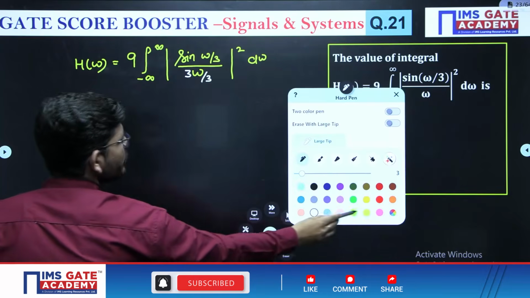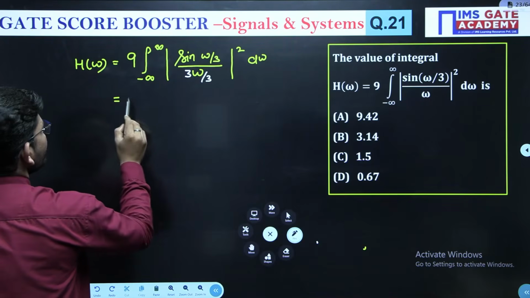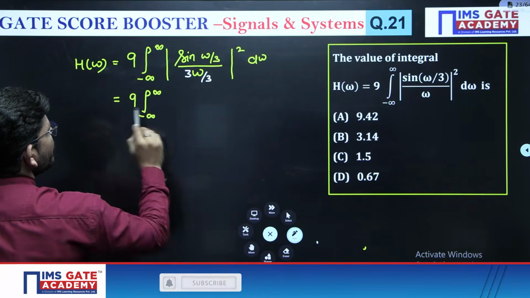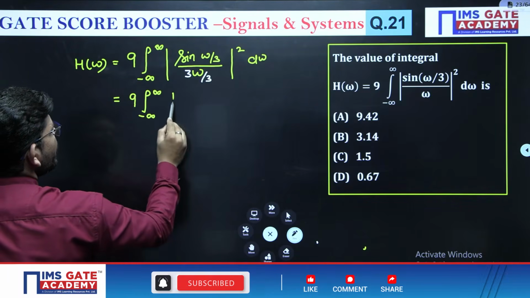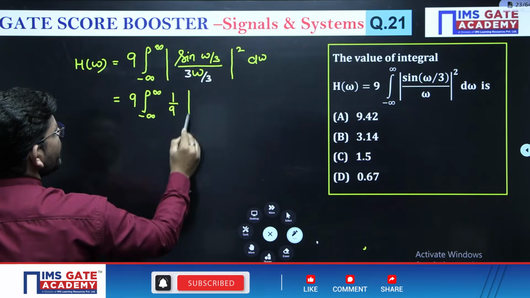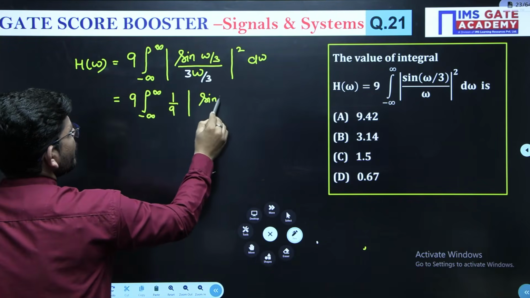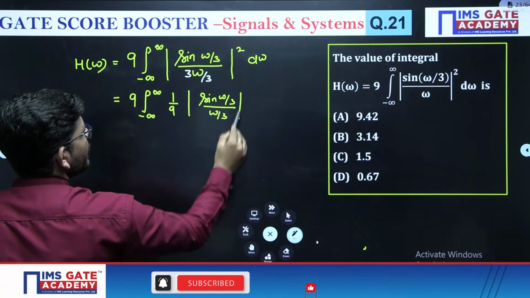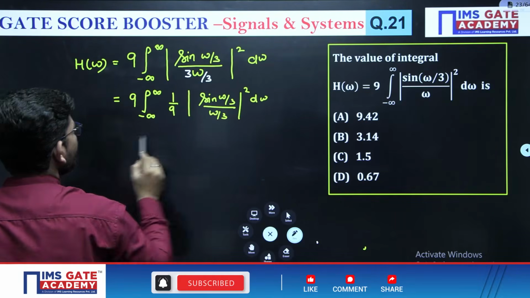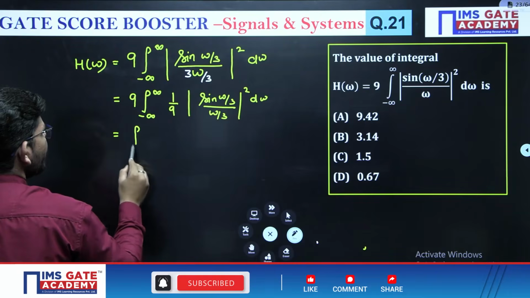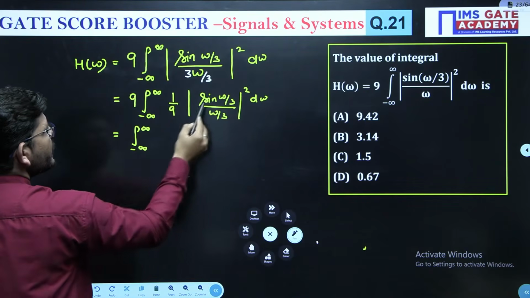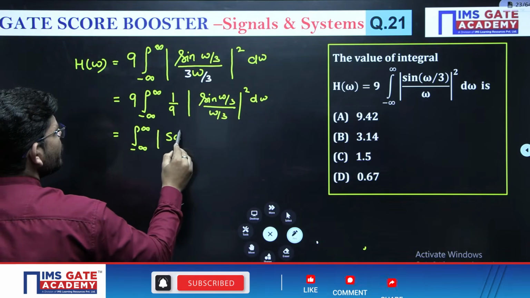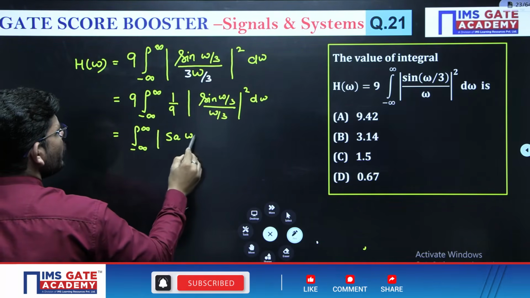Then I get 9 times the integral from minus infinity to plus infinity, and 1 upon 3 square, which is 1 by 9, I can take out, of sine omega by 3 upon omega by 3 square d omega. So 9 and 9 cancel. Sine theta upon theta is sample theta, so it becomes sample omega by 3